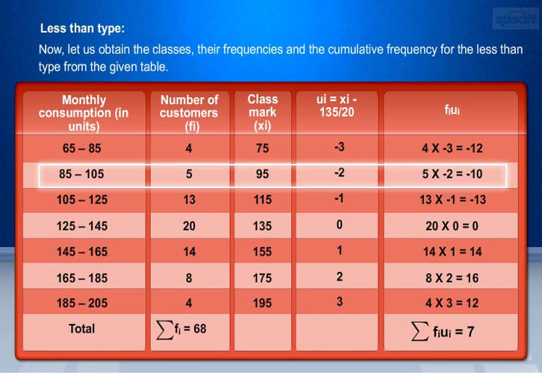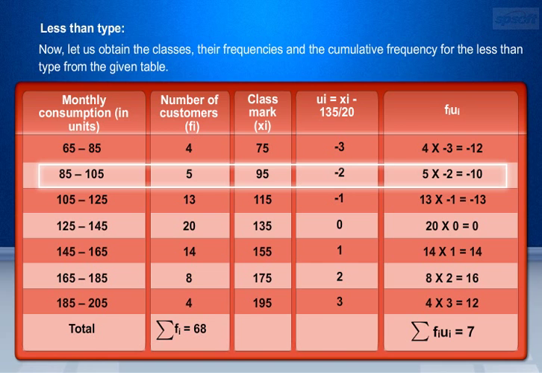Let us consider class interval 165 to 185. Here, xi equals 175, then ui equals (175 minus 135) by 20. ui equals 2. Now fi ui equals 8 into 2, since fi equals 8. This is equal to 16.